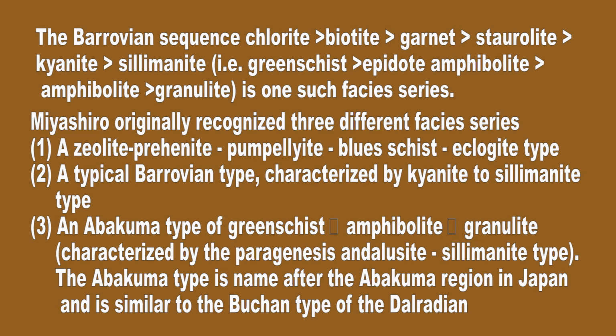First, a zeolite, prehnite, pumpellyite, blueschist, eclogite type. Second, a typical Barrovian type characterized by greenschist, epidote amphibolite, amphibolite, characterized by the paragenesis of kyanite, sillimanite type. And third, an Abukuma type of greenschist, amphibolite, granulite, characterized by the paragenesis of andalusite, sillimanite type.